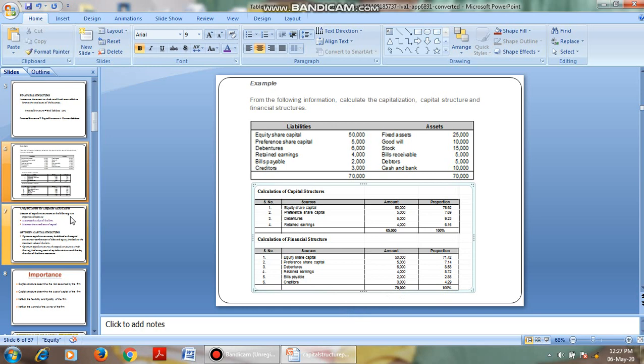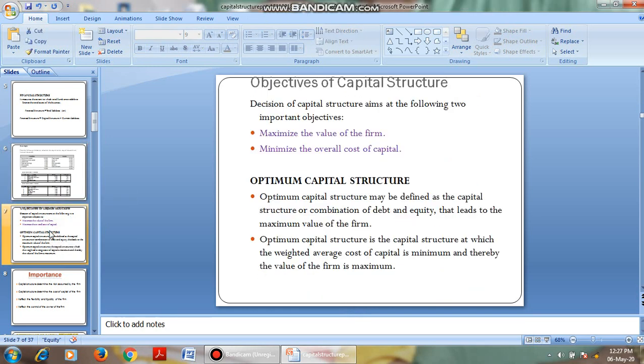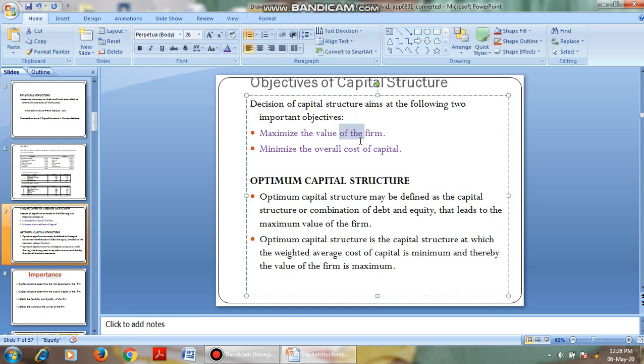Okay, then coming to what are the objectives of capital structure. There are two main objectives: it will maximize the value of the firm and minimize the overall cost of capital.